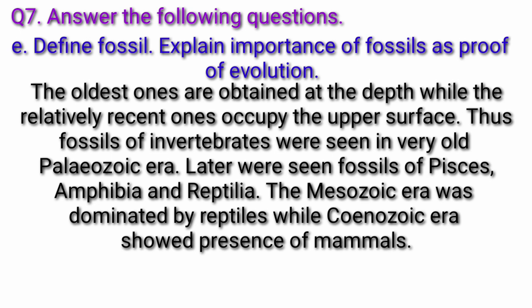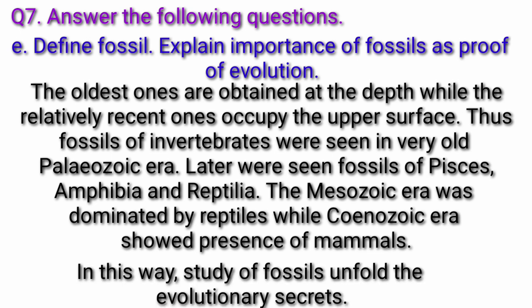Thus, fossils of invertebrates were seen in the very old Paleozoic era. Later were seen fossils of pisces, amphibia, and reptilia. The Mesozoic era was dominated by reptiles, while the Cenozoic era showed presence of mammals. In this way, the study of fossils unfolds the evolutionary secrets.